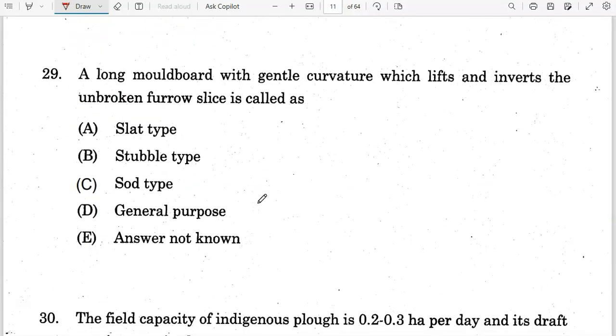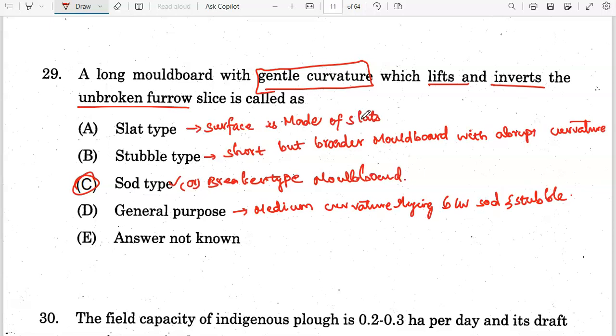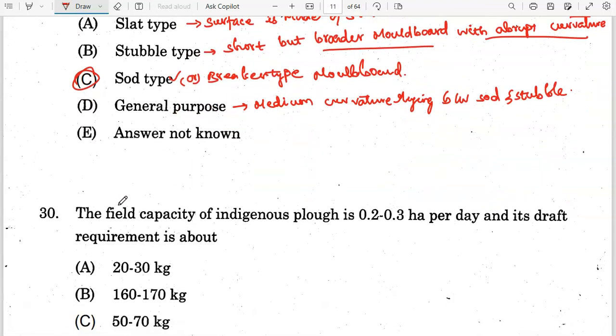Next question. A long moldboard plow with a gentle curvature which lifts and inverts the unbroken furrow slice is said to be a sod or breaker type plow. In slat type, the surface is made up of slats. For stubble type, it is a short but broader moldboard plow with upward curvature. In general purpose, the medium curvature lies between the sod and stubble. So a long moldboard with gentle curvature is the sod type or breaker type moldboard plow.